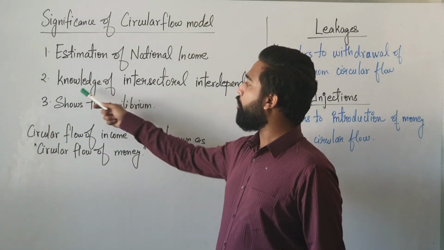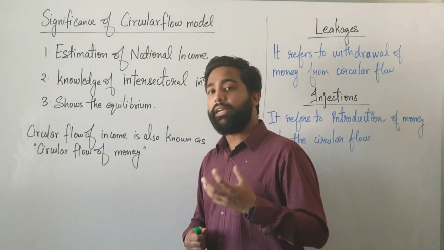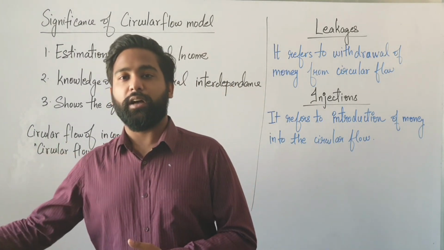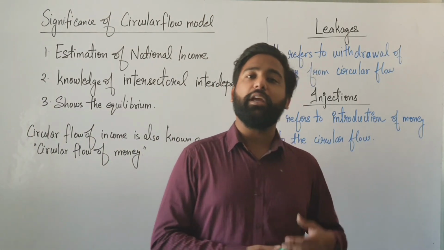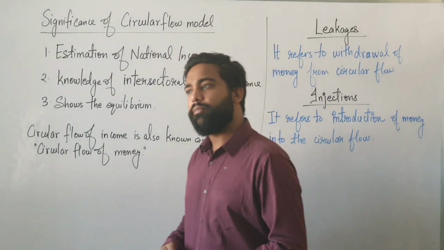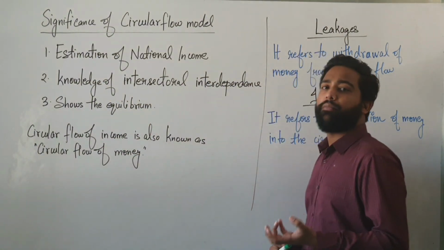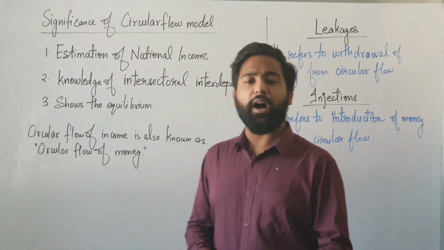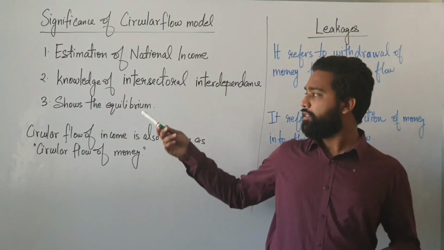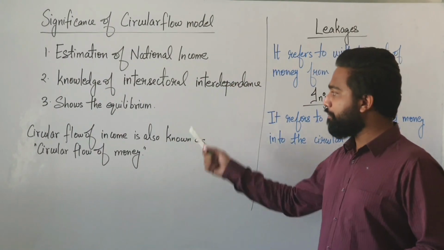Now the second thing is knowledge of intersectoral interdependence. We get to know about the interdependence between various sectors. How much households are dependent on the firms, how much firms are dependent on the households, like that. Now the next, it shows the equilibrium. We have already covered this topic in class 11th. It shows the equilibrium. What equilibrium? Demand, supply. These kinds of things we can show with the help of equilibrium. And this helps in calculating the equilibrium.